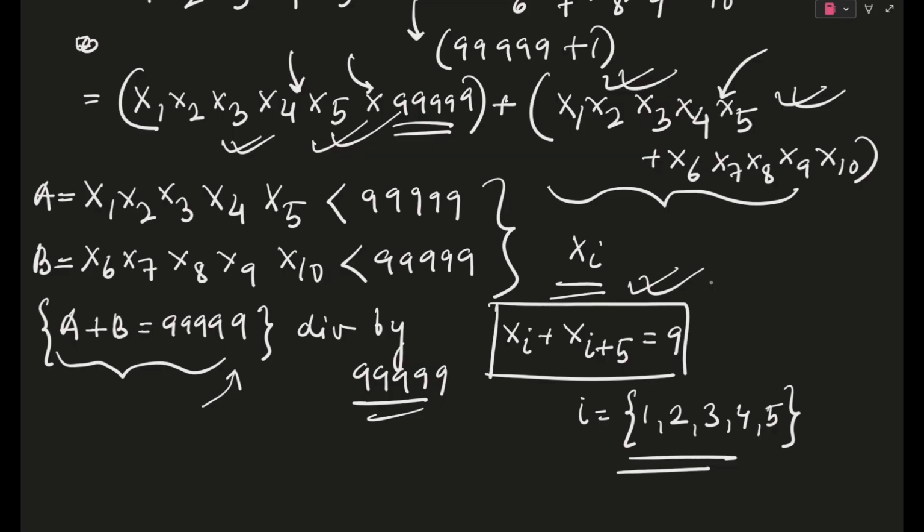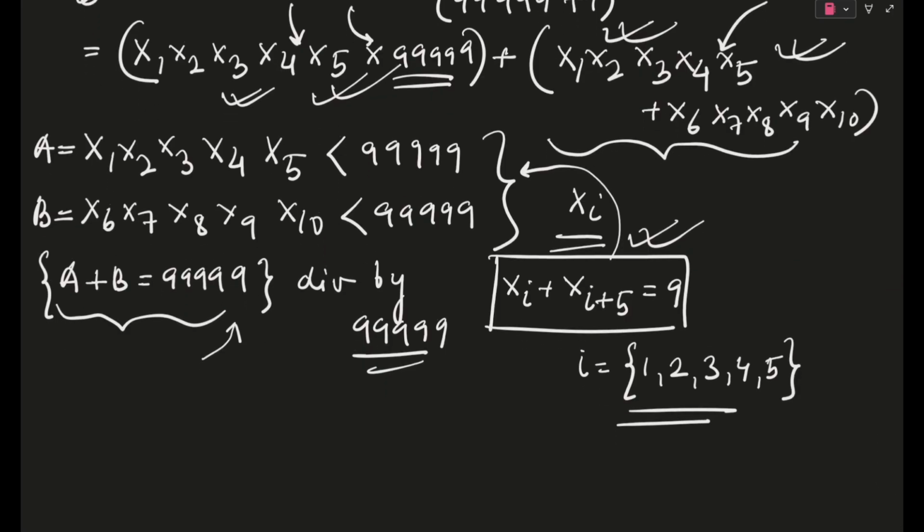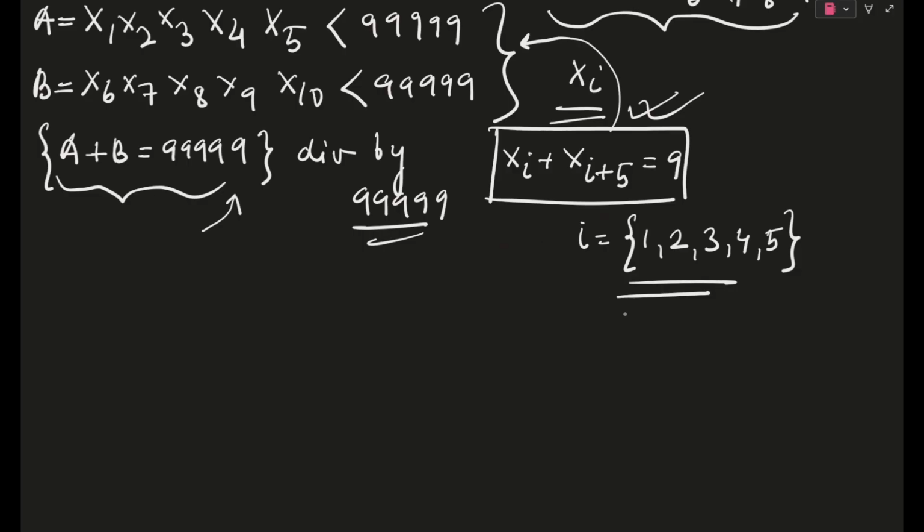So this thing not only explains our inequality, it also enables us to find the smallest and largest possible numbers, which is a very important step for us, because that will partially give us the answer. If I sum up these two, A plus B will be equal to quadra 9, and A plus B will be less than 2 times penta 9 if I add these two up.